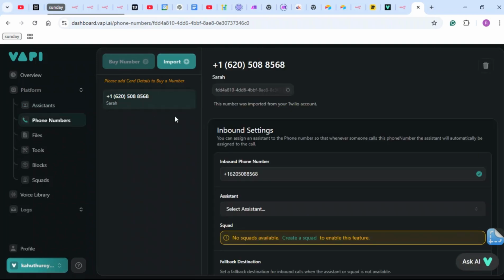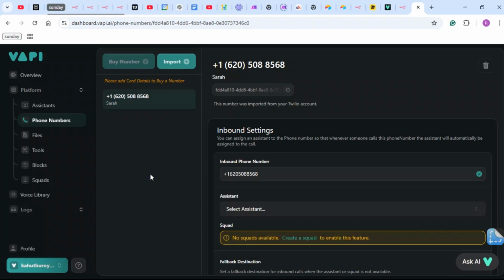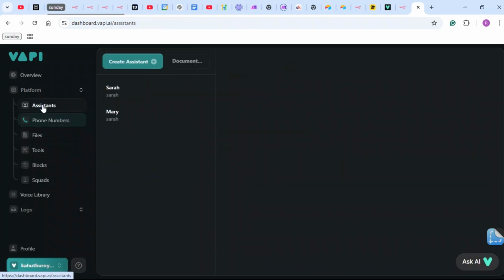And to attach this phone number to the assistant, you can attach your assistant here. That means anytime you call this number, Sarah will answer, right? So this is how you connect this whole system to your business, with this number. I'm not going to be using it for now because I'm just testing things out. So I'm just going to go back to assistants.